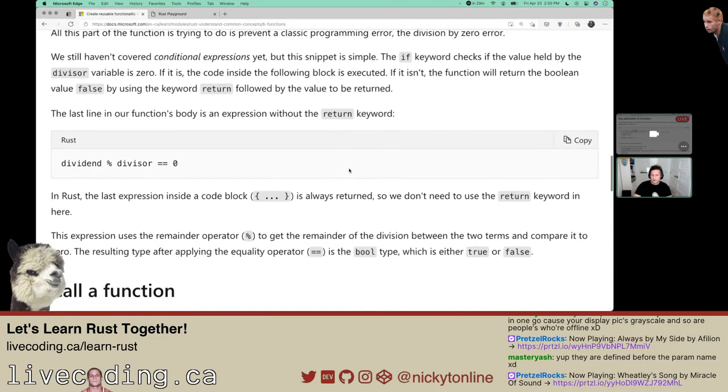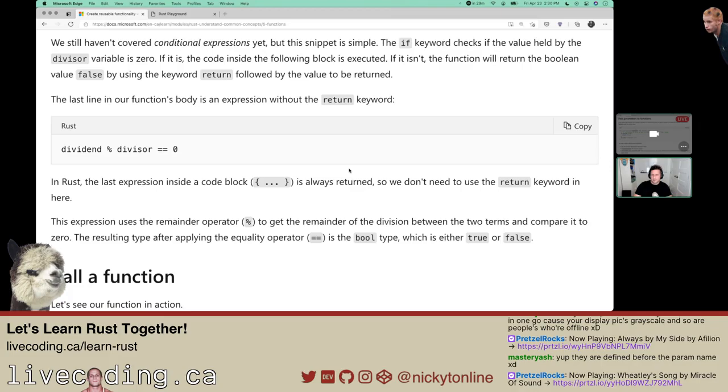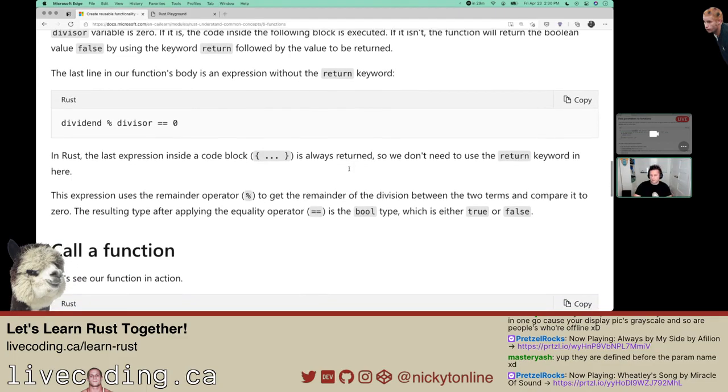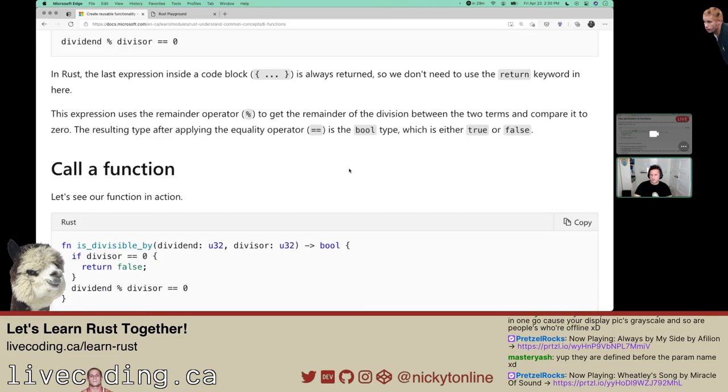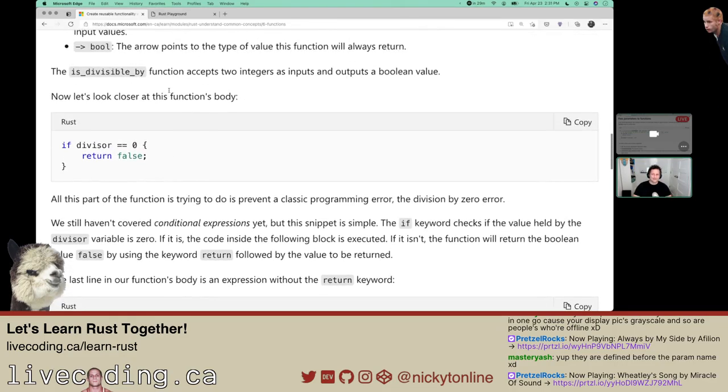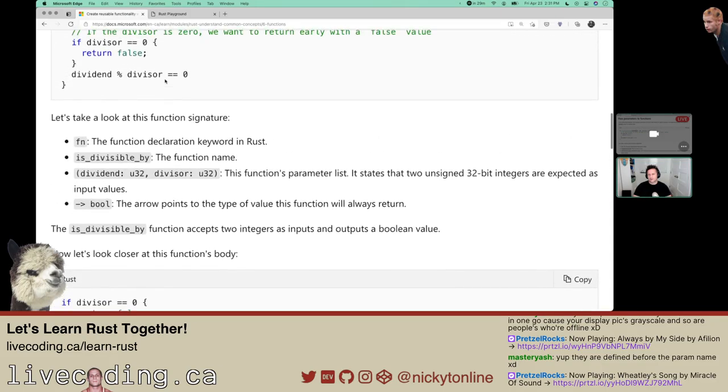We still haven't covered conditional expressions yet, but this snippet is simple. If checks if the divisor is 0, returns false if it is, otherwise continues. In Rust, the last expression inside a code block is always returned. So we don't need to use the return keyword in here. I think Ruby does that as well. I saw that at forum, the backends in Rails, and I think the first time I saw that, I didn't realize it was returning something.